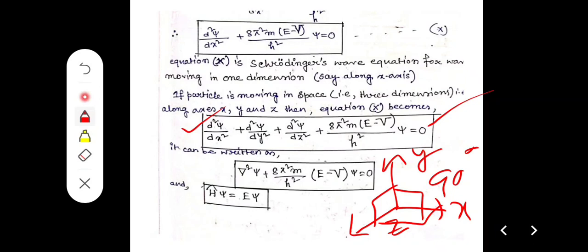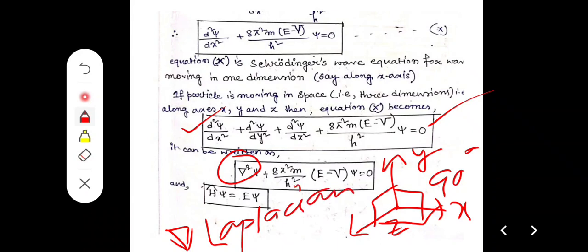Now, we term this as delta square, where delta is the Laplacian operator. Now we consider what the Laplacian operator is.